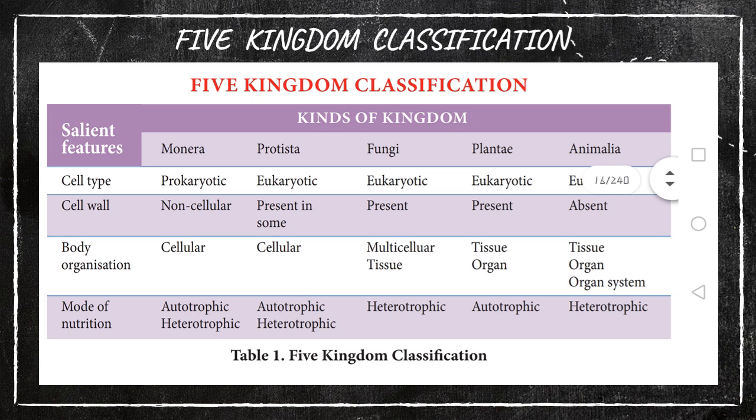Fine. The last character is mode of nutrition, how it eats. Monera is autotrophic as well as heterotrophic. Autotrophic means it can synthesize its own food. Heterotrophic means it depends on others to get its food. Protista also is the same, autotrophic as well as heterotrophic varieties. Fungi is heterotrophic, and Plantae, of course, is autotrophic. Animals are heterotrophic because we depend on other organisms for our food. Understand? This is the 5 kingdom classification given by Whittaker. Is it clear? Let us go to the next.